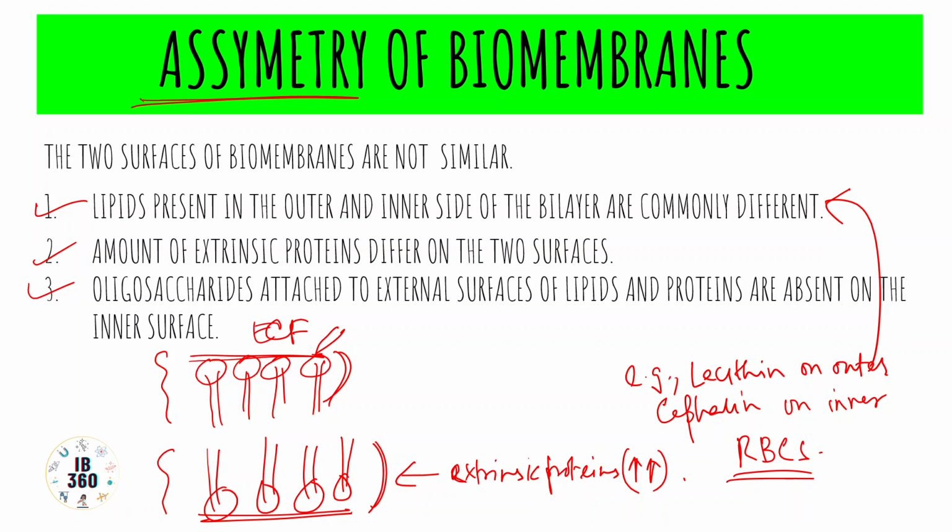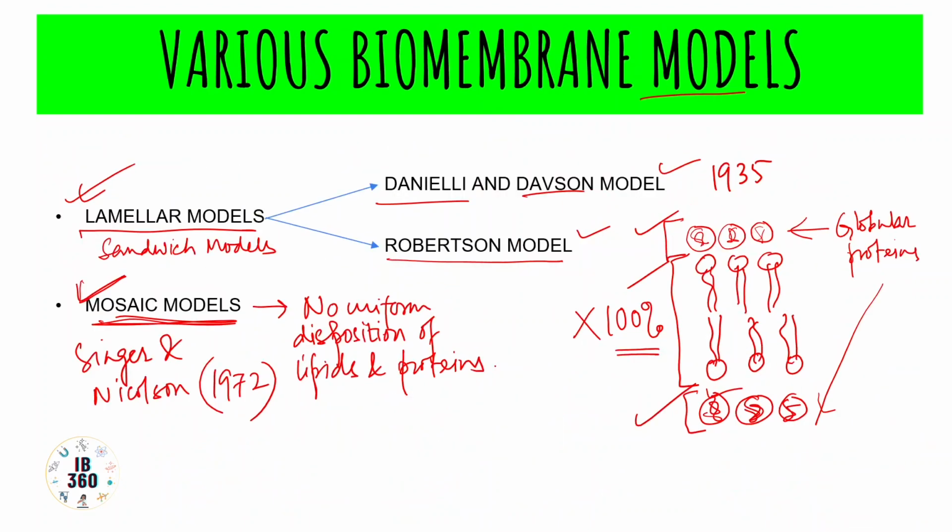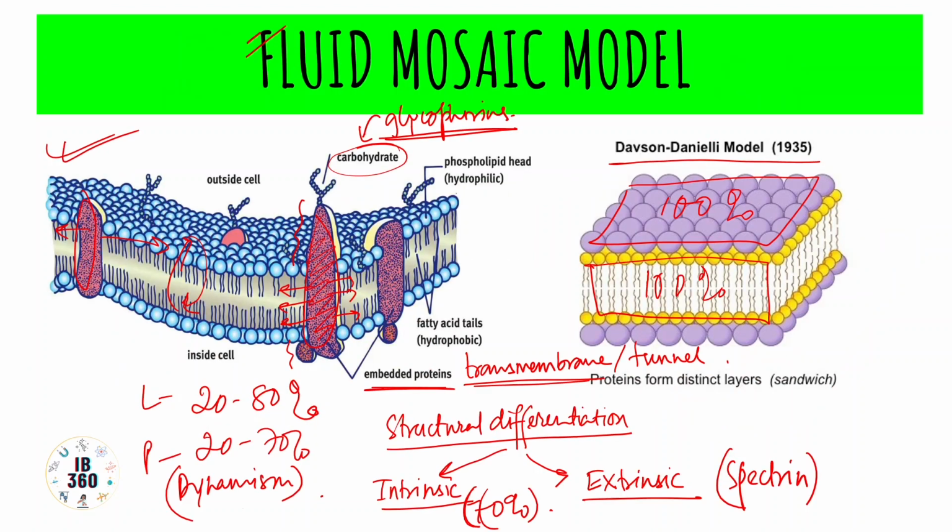So today we have almost done with cell membrane. We have talked about the composition, we have talked about the various models which are proposed, the most accepted and most practical being the fluid mosaic model proposed by Singer and Nicolson in 1972. There is a bilayer of phospholipid with varying degrees of proteins embedded inside or projecting outward.